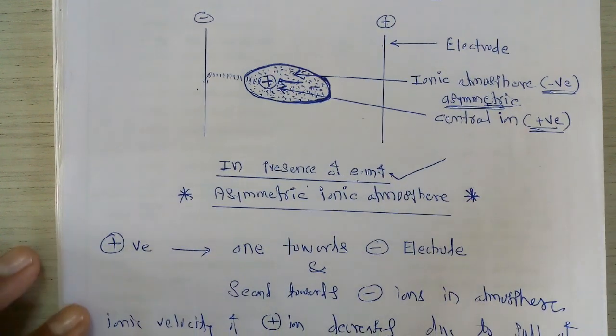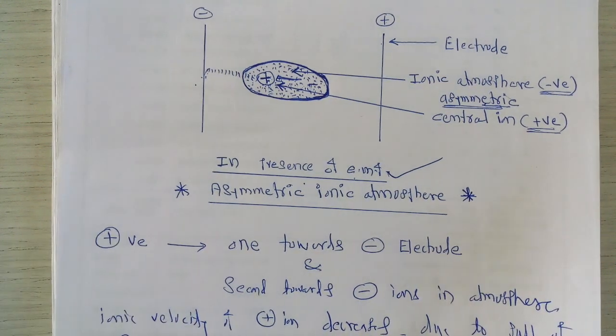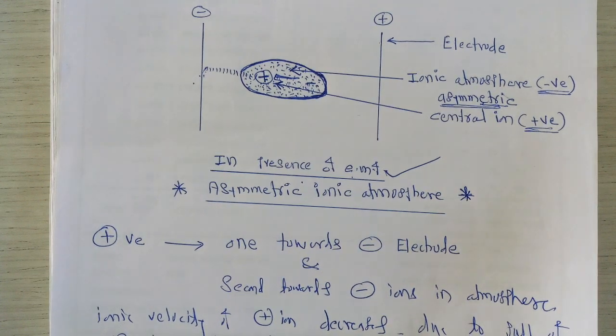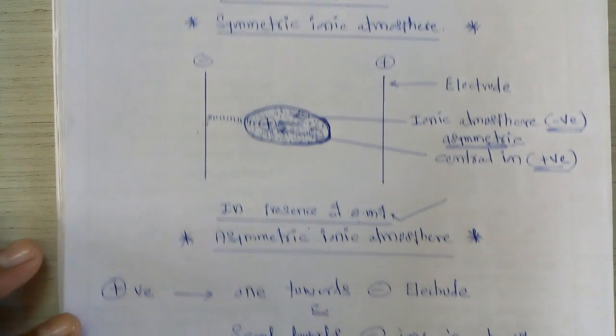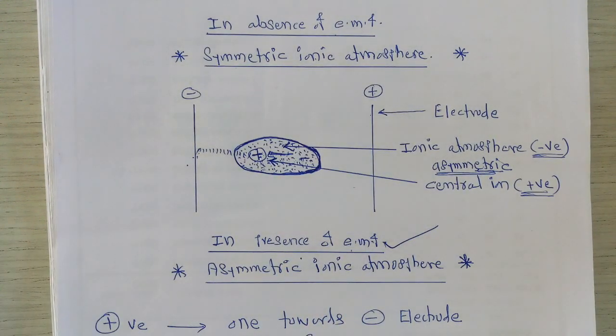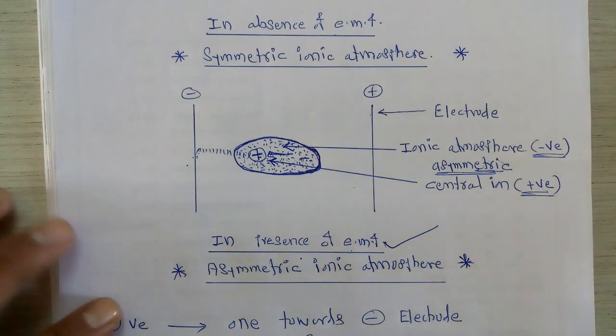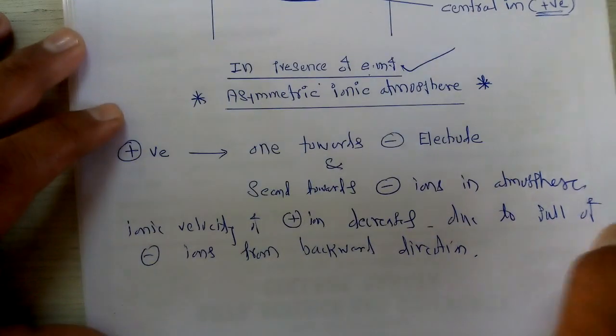So this is the main reason for the decrease in ionic velocity of the particular ions in the presence of EMF. Due to such an asymmetric nature or asymmetric atmosphere of these ions, this effect is called the asymmetric effect.